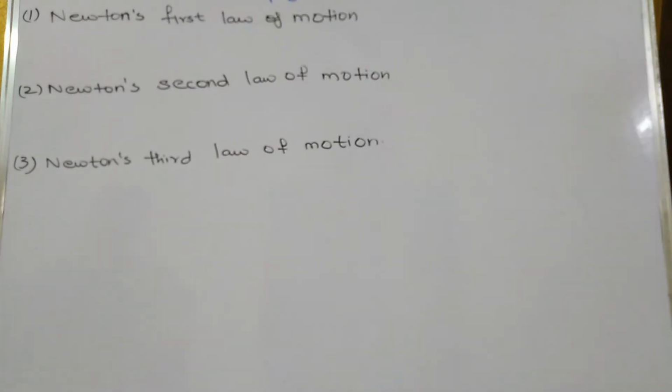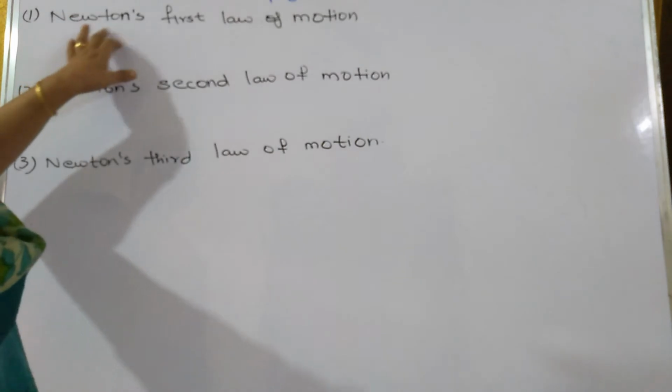Now in page number 1, they have asked a question, state the Newton's 3 law of motion which you have studied last year in 9th standard. Now what is Newton's first law of motion?